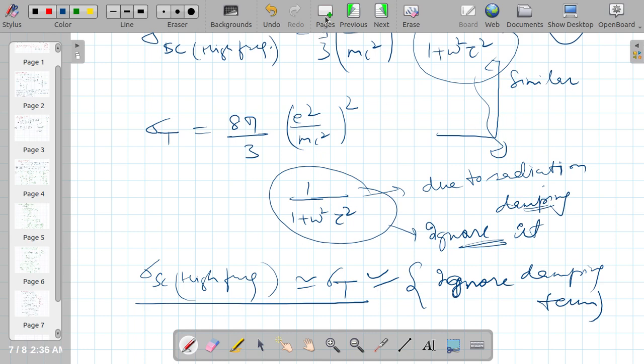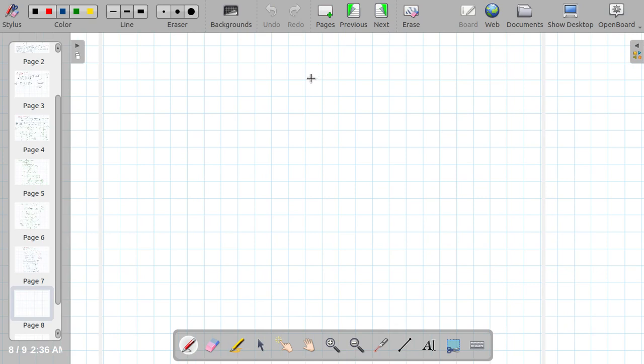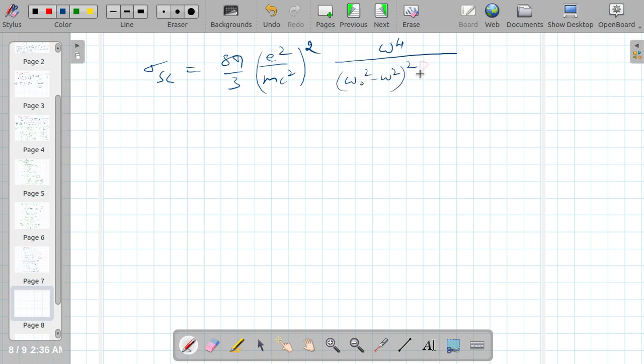Also, if I integrate equation number 1, then sigma scattering is equal to 8 pi by 3 e square over mc square raised to power 2, sorry, 2, not 3, omega raised to power 4 over omega naught square minus omega square whole square plus omega square gamma t square.